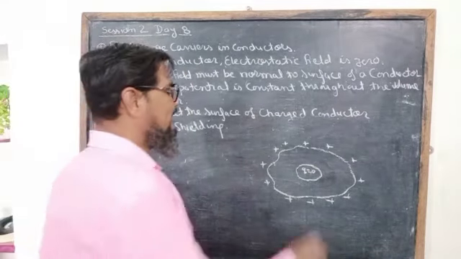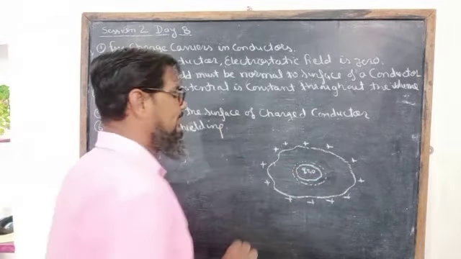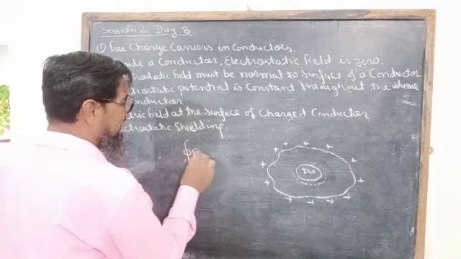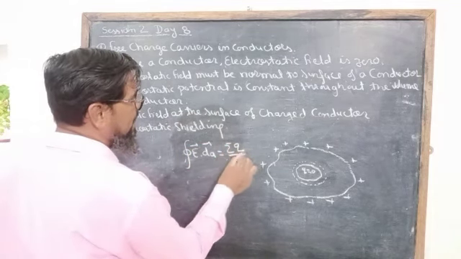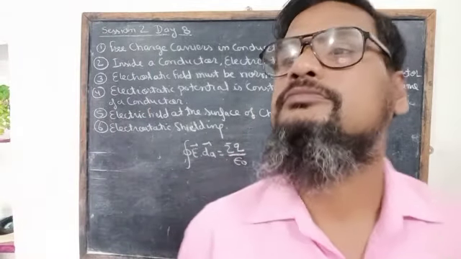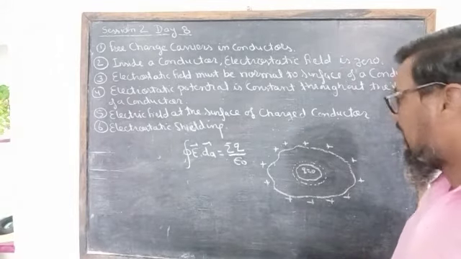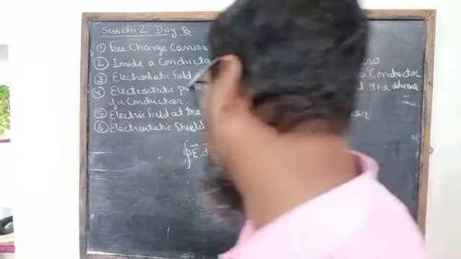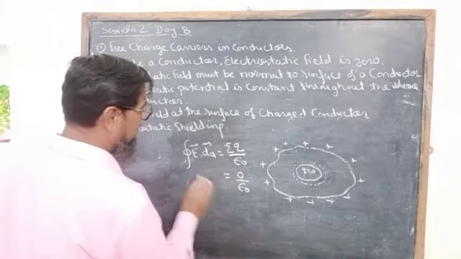Now we consider a Gaussian surface around this cavity, and then we apply Gauss theorem. Integral E dot dA is equal to summation Q upon epsilon naught. We know that no charge exists inside the cavity or inside the conductor, so the value of charge will be 0 upon epsilon naught.